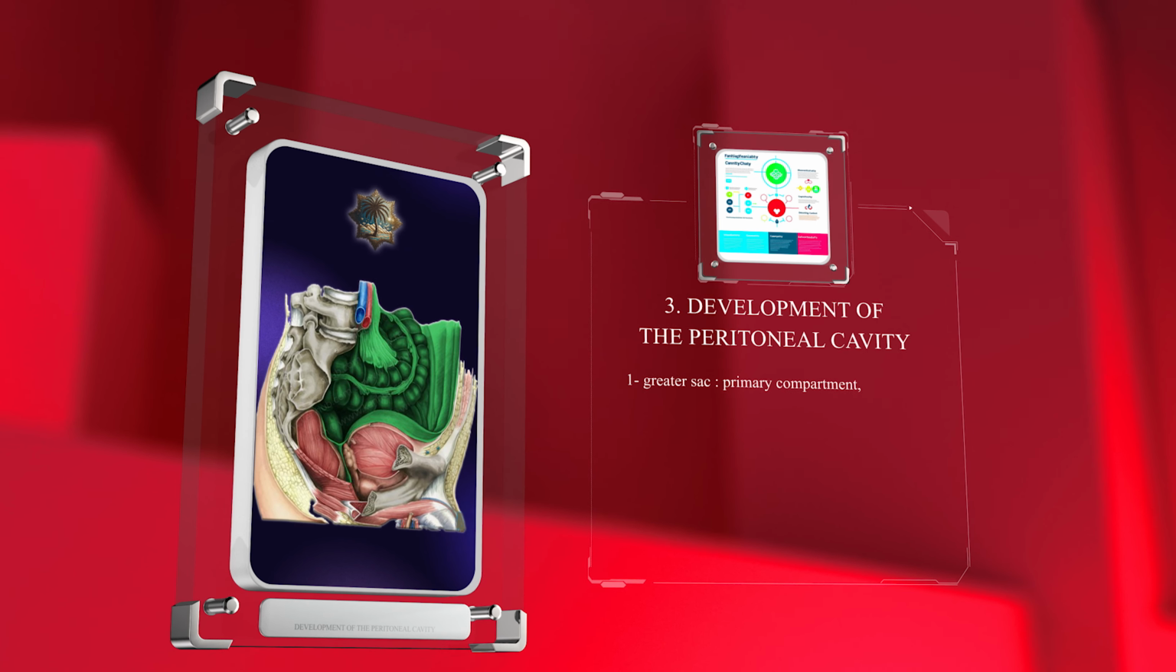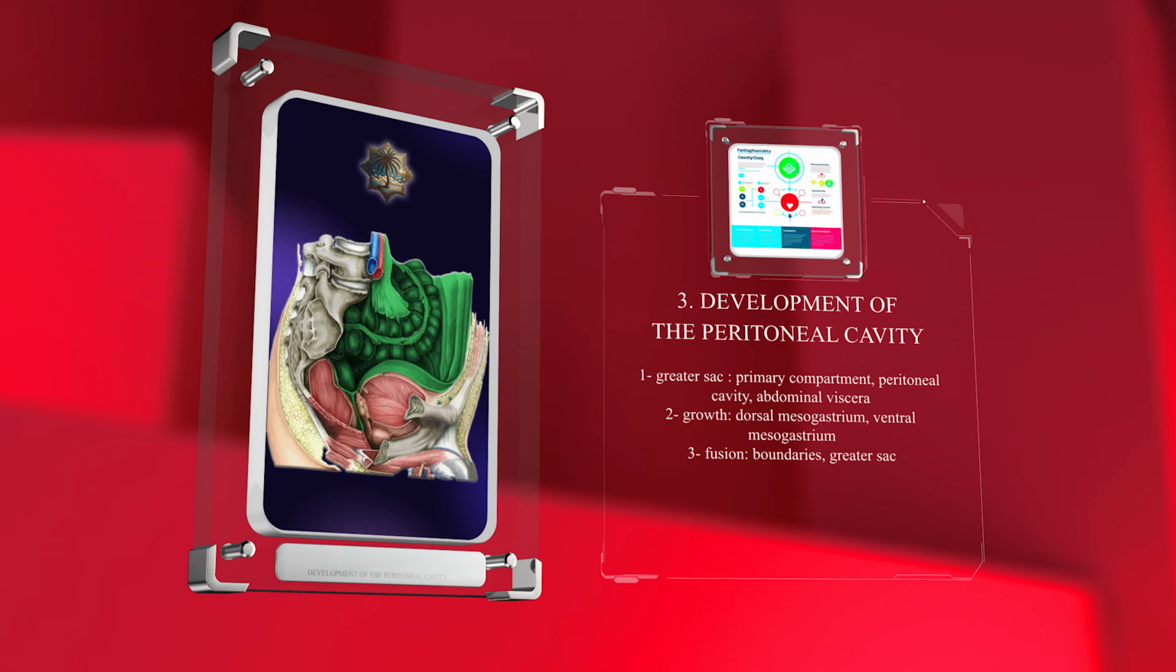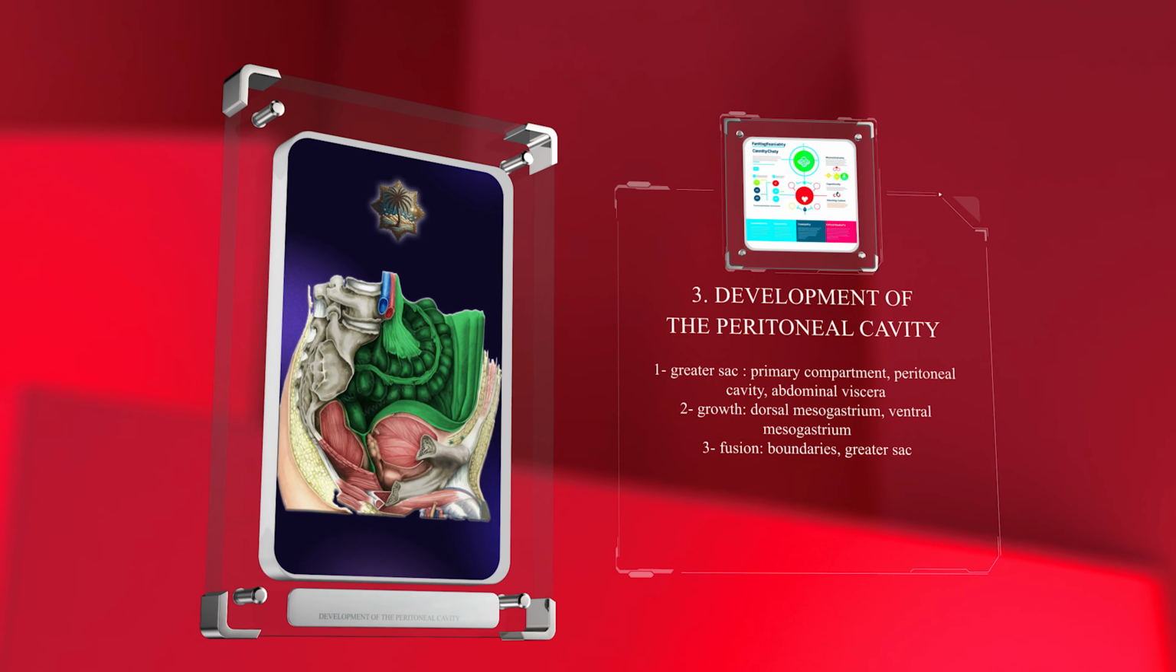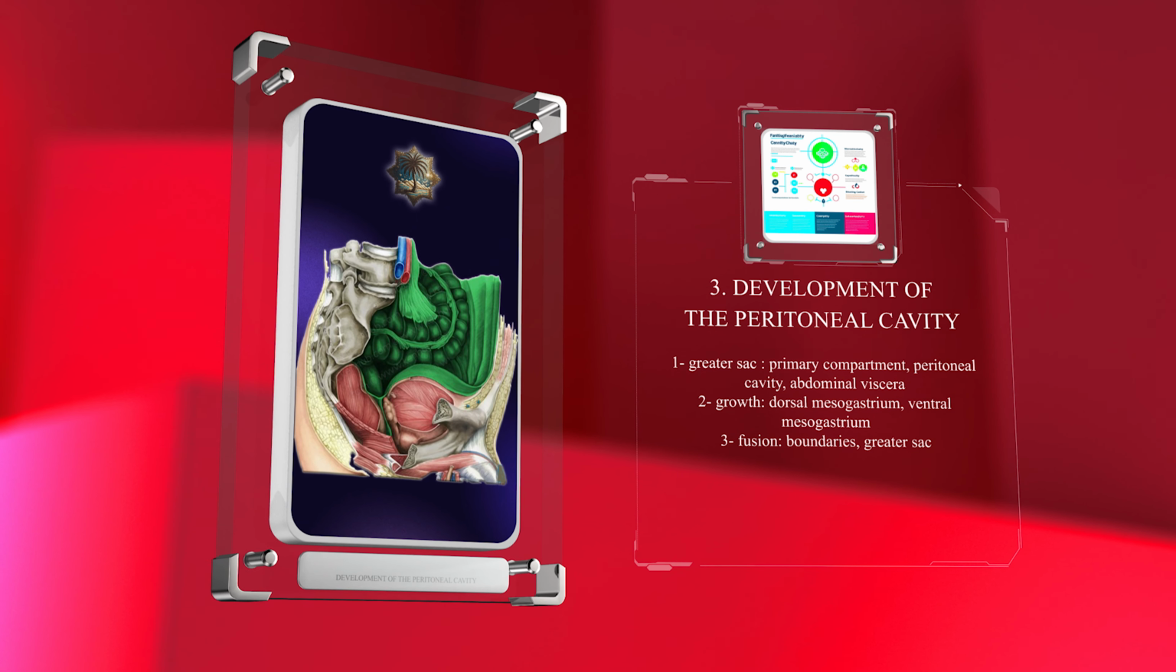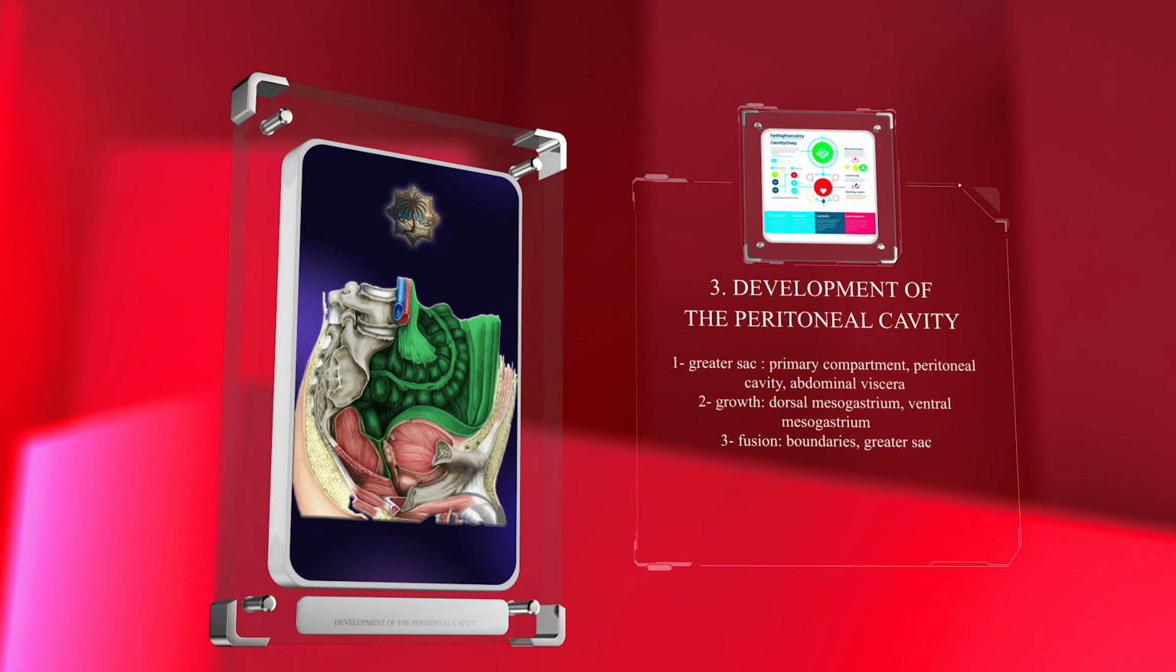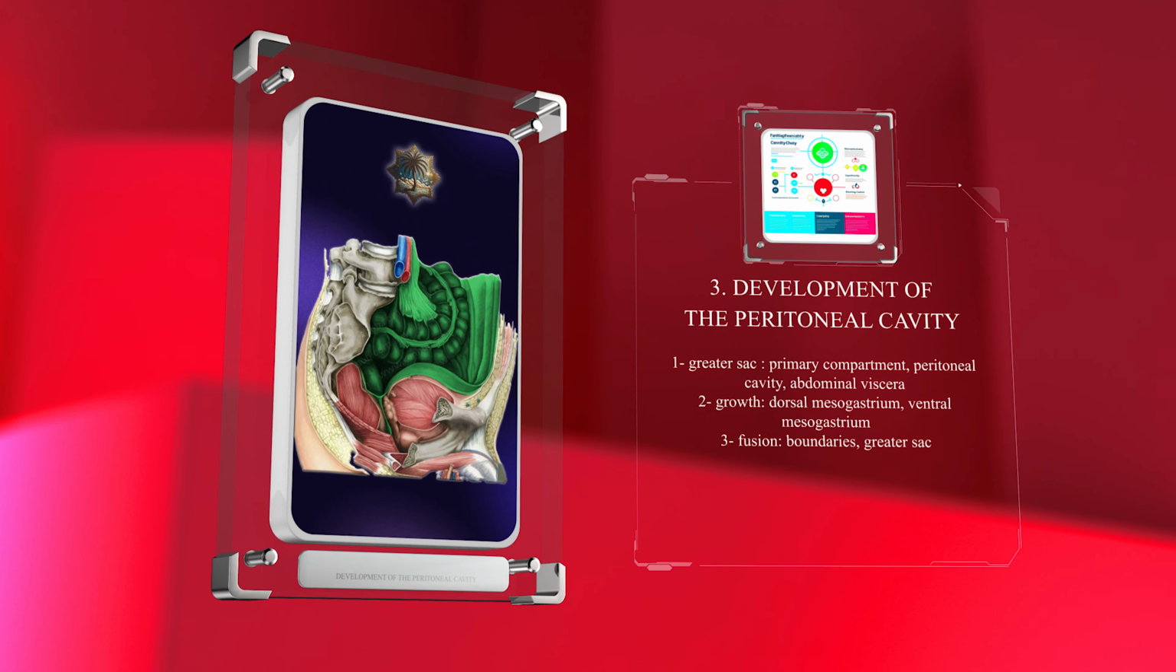The greater sac is the primary compartment of the peritoneal cavity, which accommodates most of the abdominal viscera. It forms due to the extensive growth of the dorsally located dorsal mesogastrium and ventral mesogastrium. As these two structures grow and fuse together, they create the boundaries of the greater sac.